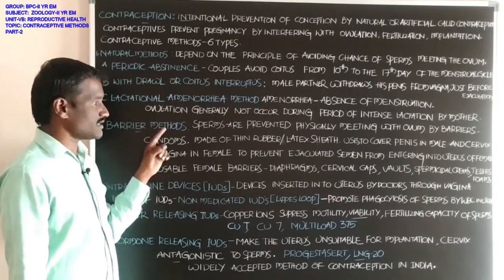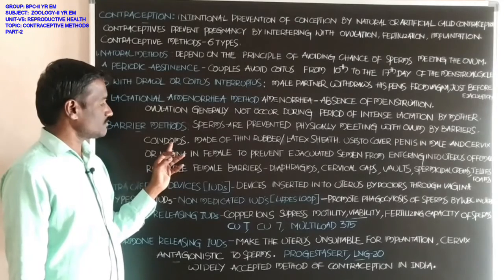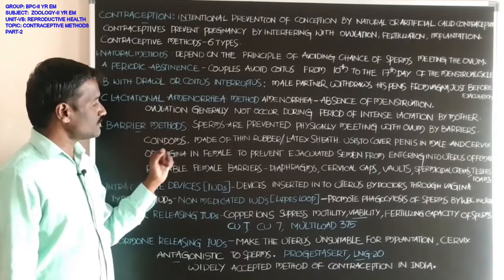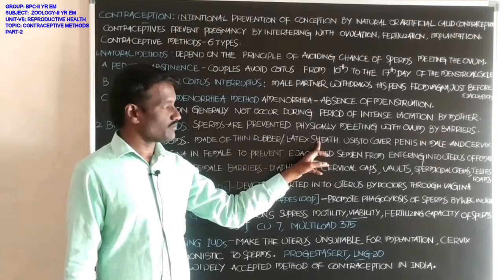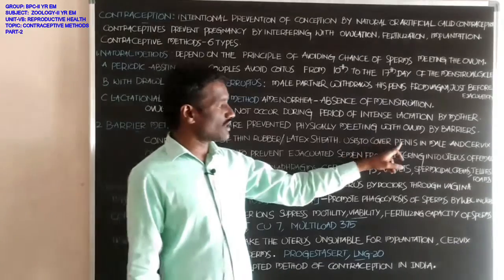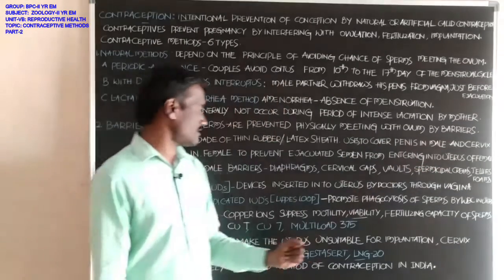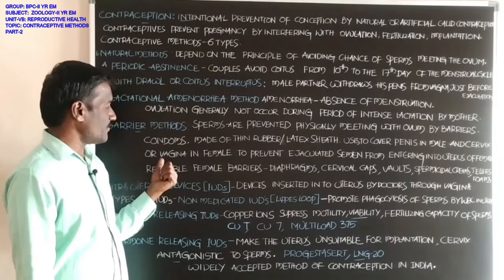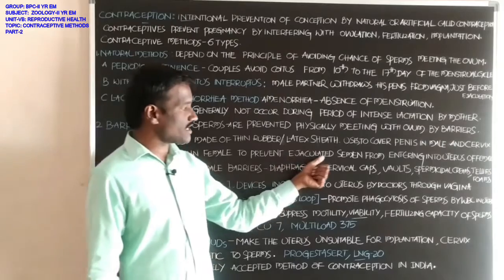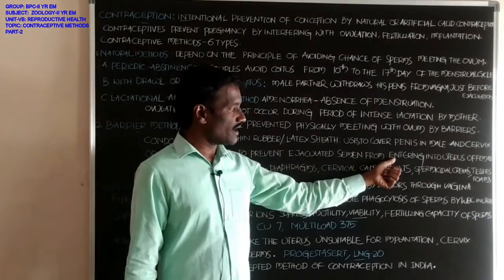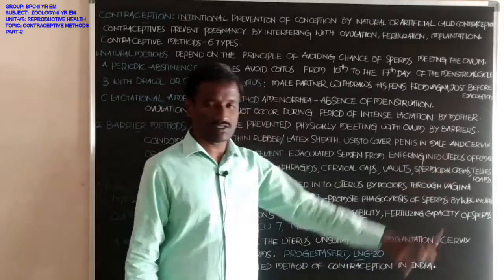Student, popular barrier methods are condoms. A condom is made of a thin rubber latex sheath, used to cover the penis in males and the cervix and vagina in females, to prevent ejaculated semen from entering the uterus of females.